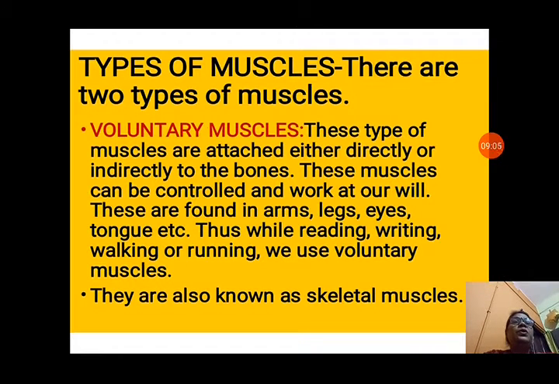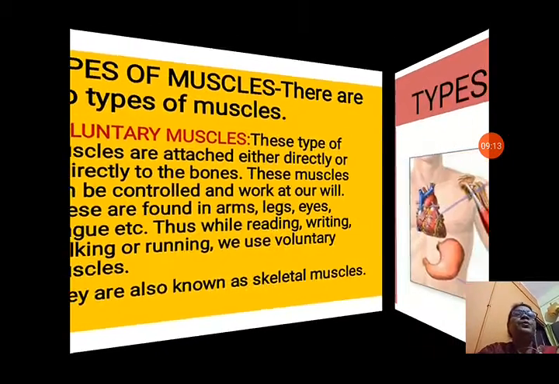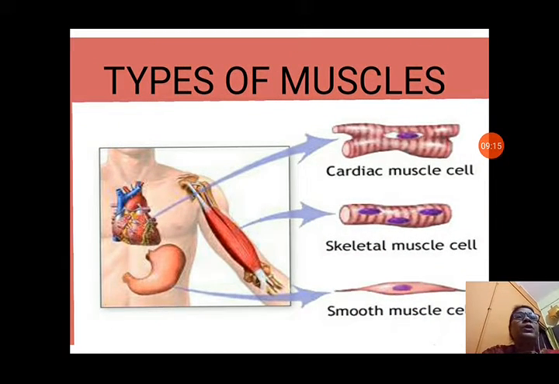Thus, while reading, writing, walking or running, we use voluntary muscles because we can control these actions by ourselves. Types of muscles you can see: cardiac muscle, skeletal muscle cell, smooth muscle cell. These are voluntary and involuntary muscles also.